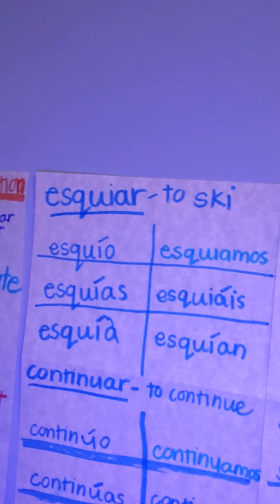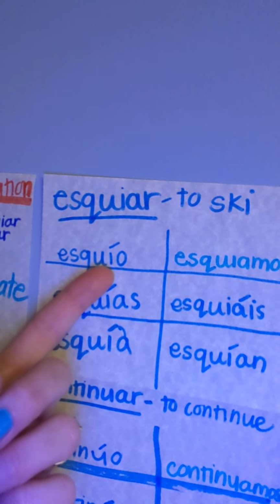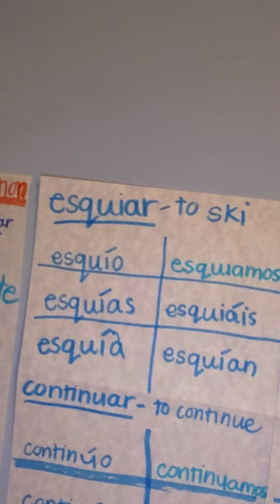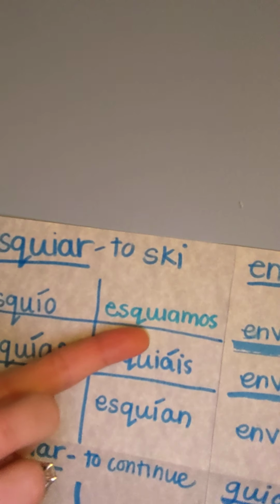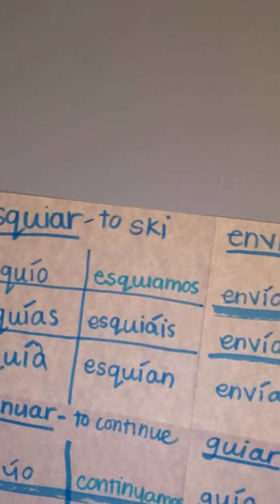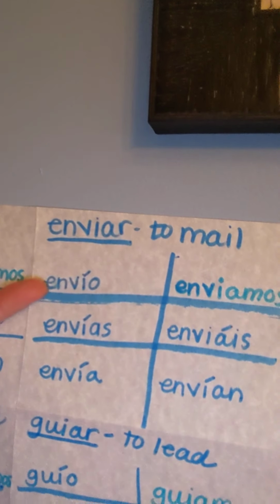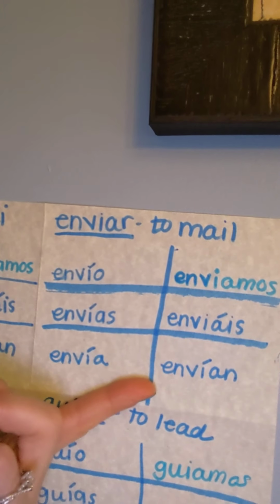It's esquiar, which means to ski. If you take a look, it's going to have an accent on the I. So we have esquío, esquías, esquía, esquiamos. It's in a lighter blue to indicate to you this does not take an accent. And then here is your vosotros, esquiáis, and then we have esquían, okay? That's one that your textbook is going to focus on. Another one that they focus on is the verb enviar, which means to mail. So we have envío, envías, envía, enviamos, enviáis, and envían, okay?